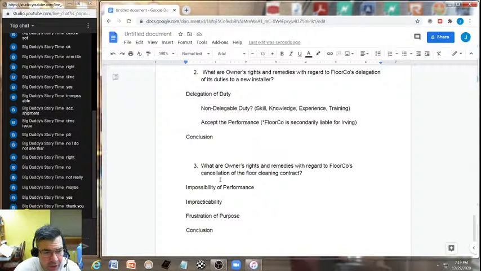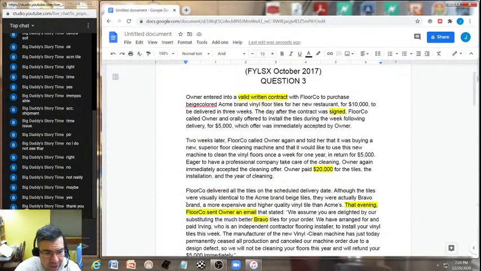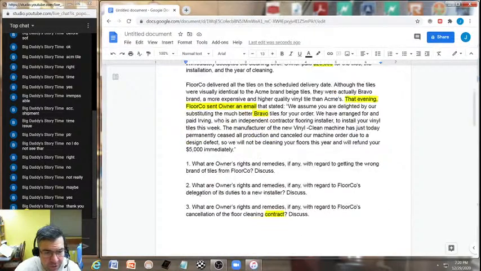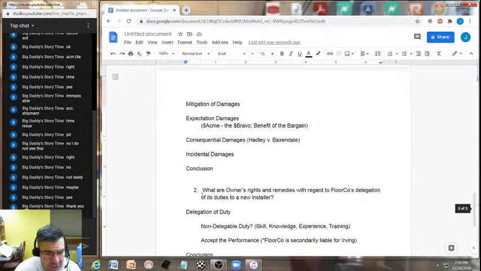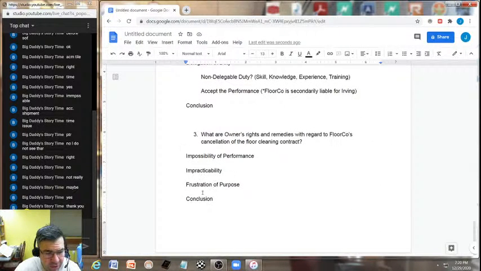And then now, what are owner's rights and remedies with regard to Florco's cancellation of the floor cleaning contract? Make sure to talk about impossibility of performance due to that cancellation of the cleaning equipment due to design defect, the impracticability of them finding an equivalent cleaning device, and the last part is due to that non-ability of getting that cleaning device, the frustration of purpose has occurred in their contract, and therefore the Florco cancellation of the cleaning contract would require the refund of the $5,000 back to owner.